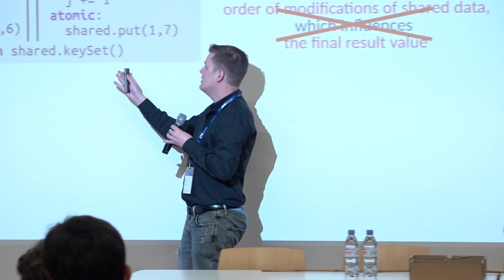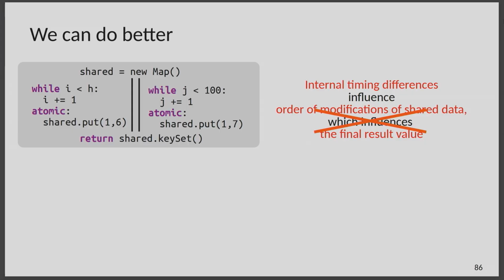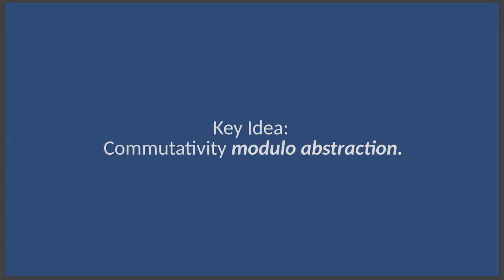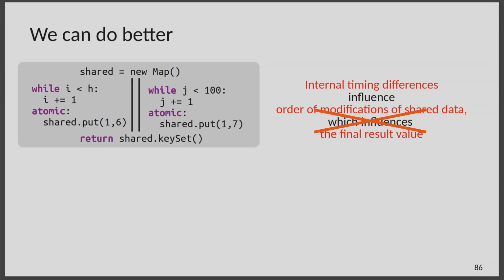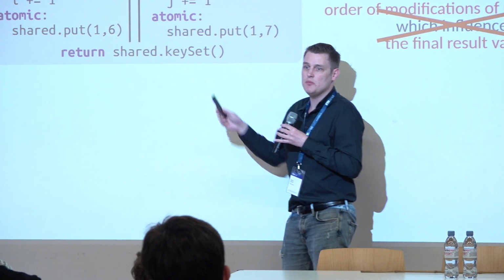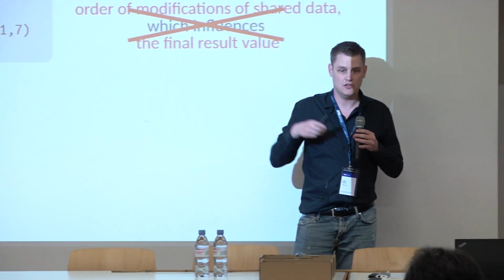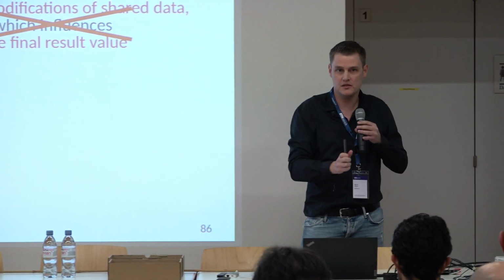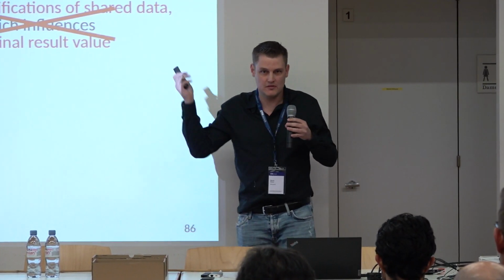The second key idea here is that we can relax the properties we're checking, and our commutativity requirement, in cases where we're only leaking or returning some view of the data, some abstraction of the data. In this case, we can weaken our commutativity requirement to commutativity modulo an abstraction. In particular, if we look at the map example, put doesn't commute with respect to the entire map, but it does commute with respect to a view of the map that only considers the key set. It'll be 1 afterwards. The order doesn't matter.